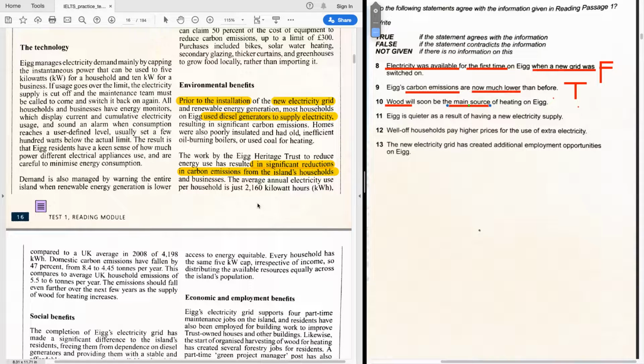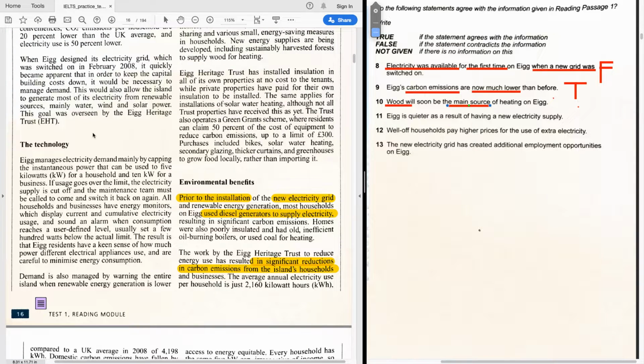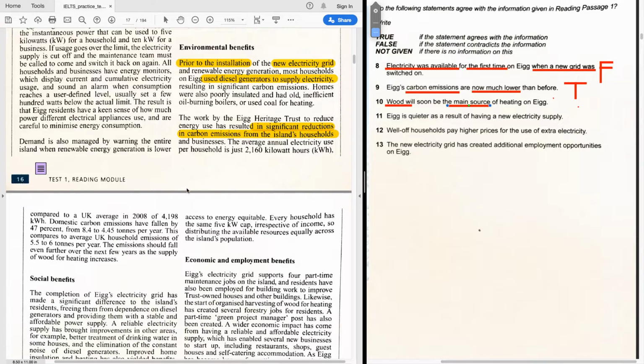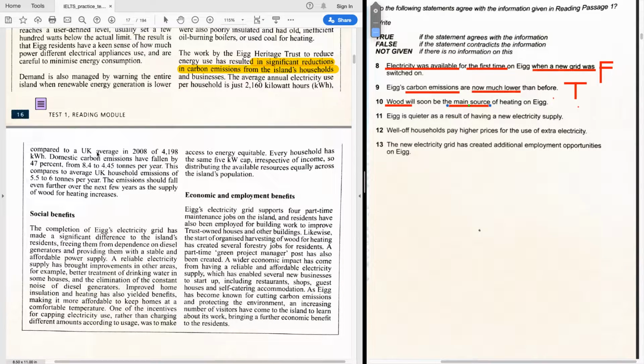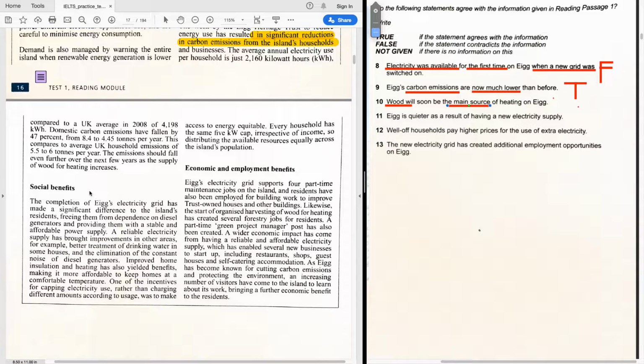So let's look for wood. What do we have for wood? Again, we're continuing. We're not jumping here or there. We're just going to examine the text further on. Is there anything about wood? See, we have another part of the passage that starts with social benefits. I don't think it's going to say anything about wood, but let's just skim it real quick.